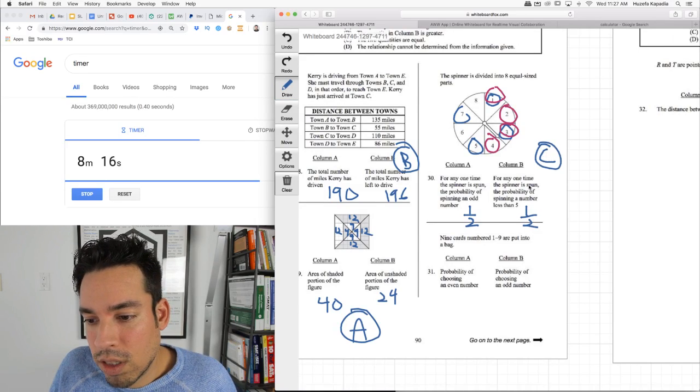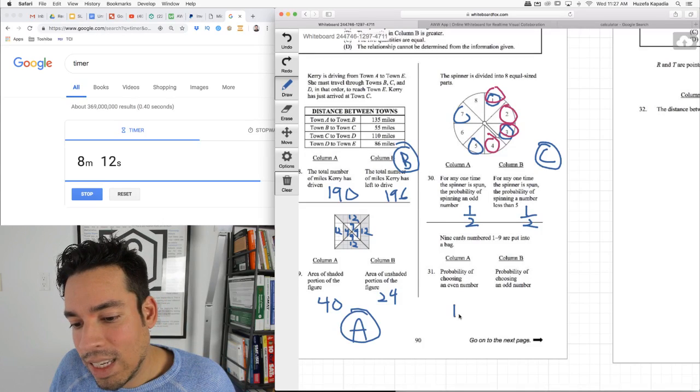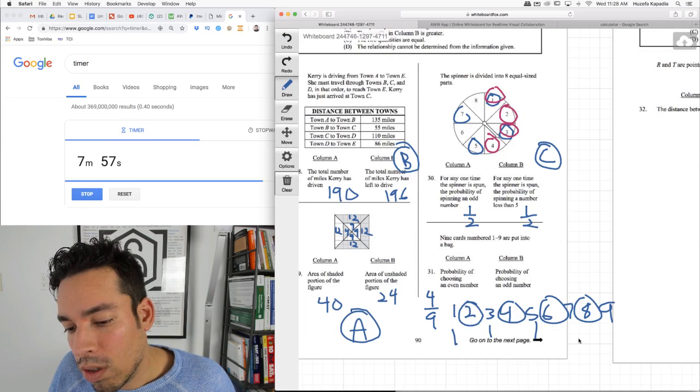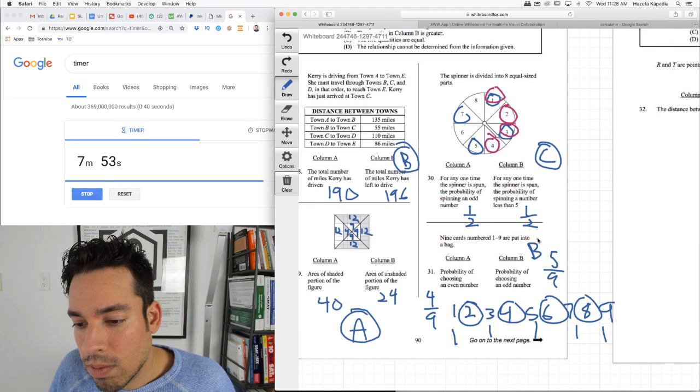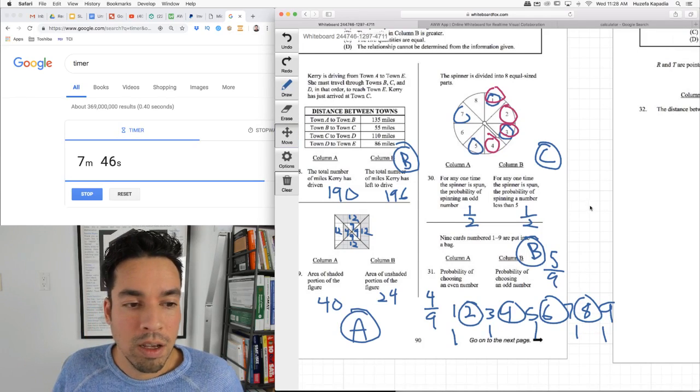9 cards numbered 1 through 9 are put in a bag. Probability of choosing an even number. So let's write them out. 1, 2, 3, 4, 5, 6, 7, 8, 9. Even number is 1, 2, 3, 4 out of 9. Probability of choosing an odd number is 1, 2, 3, 4, 5 out of 9. It's B. Probability is the number of ways to get what you want over the total. And that's how we're setting it up. Okay, so B is 5/9.